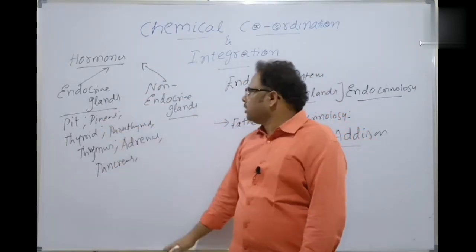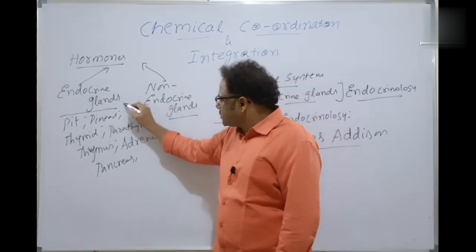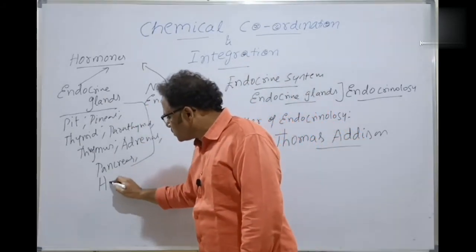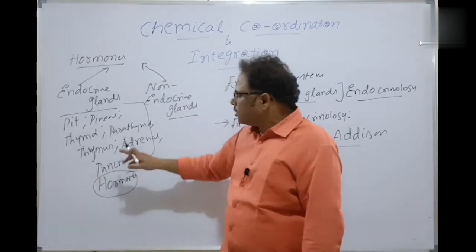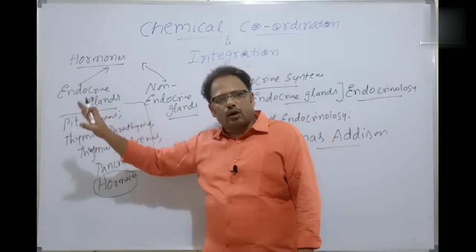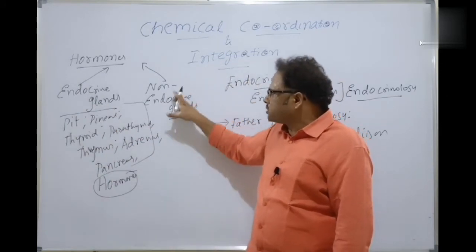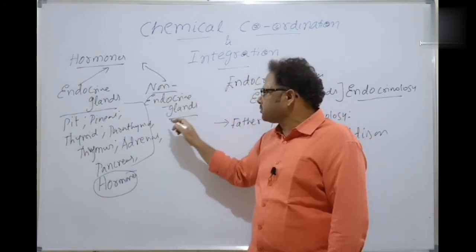But all these release which one? Hormones. They release the chemicals called hormones. The hormones are released by the endocrine glands, no doubt. But the hormones are also released by the non-endocrine glands.